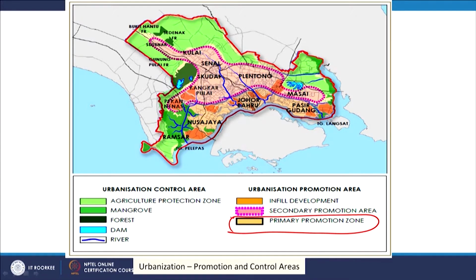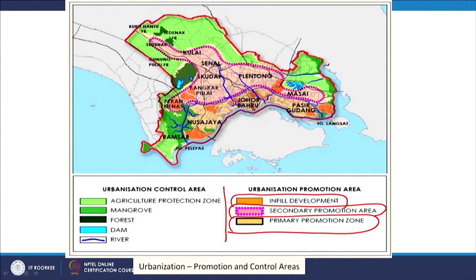Second is the secondary promotion area, where urbanization will be promoted but with some restrictions or controls, and there will be some infill development. The meaning of infill is that the development is all there, but to strengthen it and make it compact, there will be redensification, so that the infill could be more compact and more population can come there.